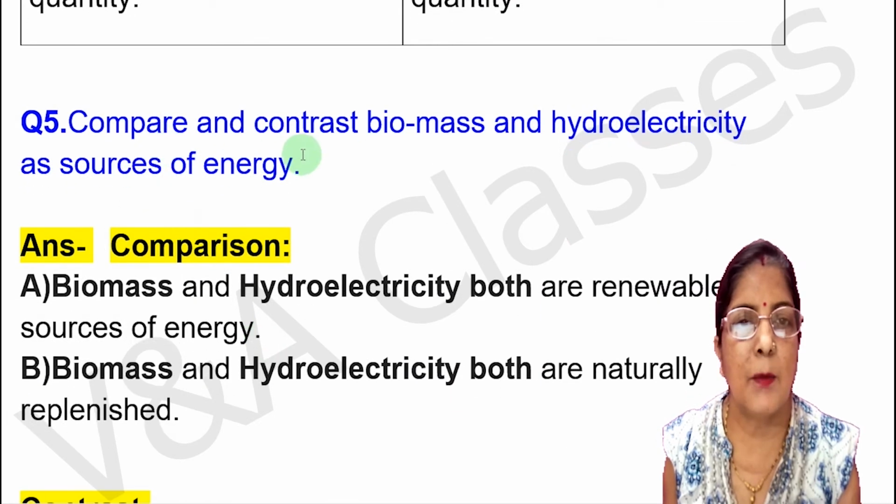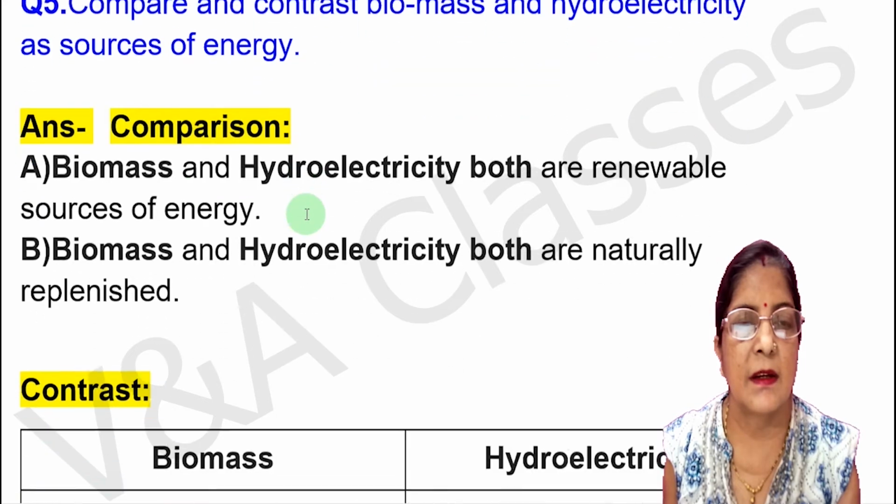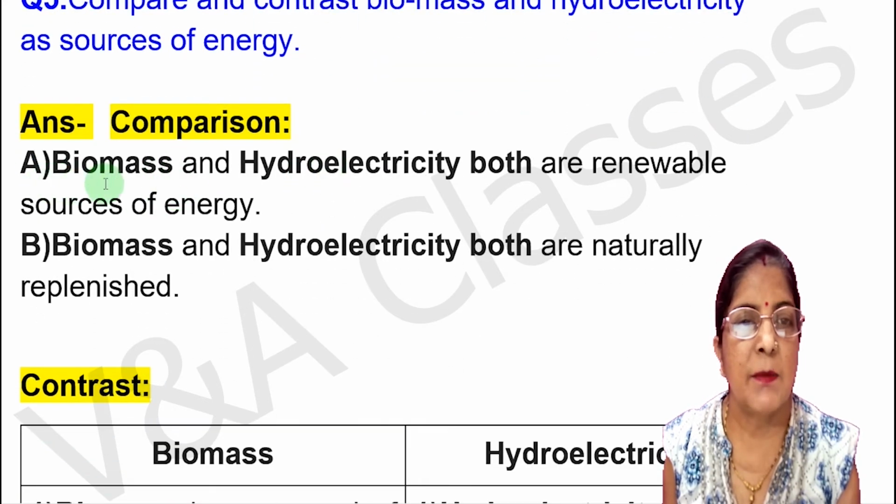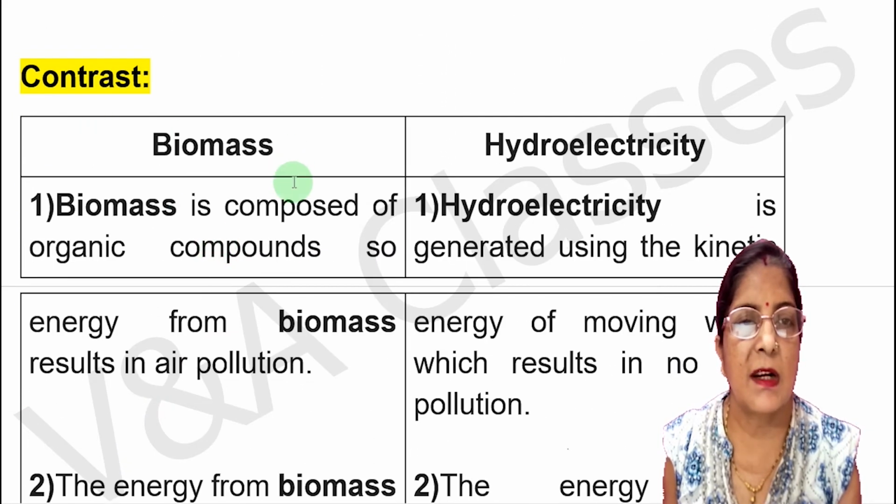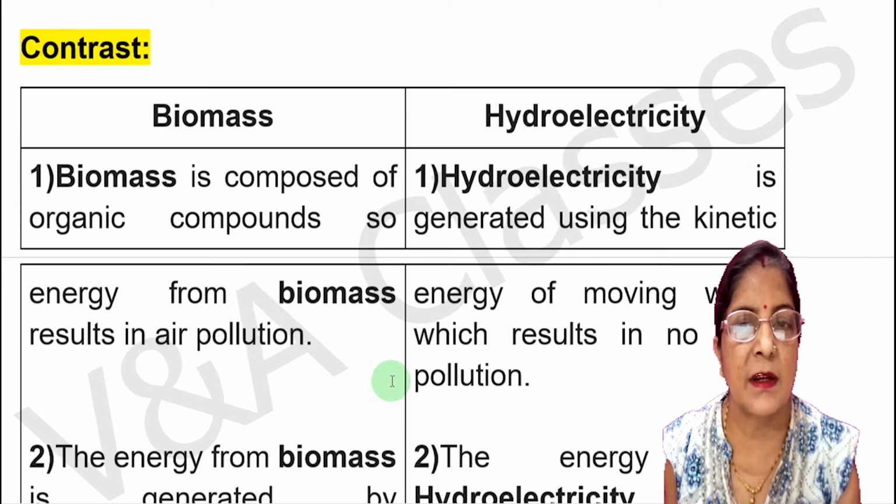Now next question, compare and contrast biomass and hydroelectricity as sources of energy. So first comparison, first point, biomass and hydroelectricity both are renewable sources of energy. Second point, both are naturally replenished. Now for contrast, in the first column you write about biomass, in the second column you write about hydroelectricity. First point, biomass is composed of organic compounds, so energy from biomass results in air pollution.